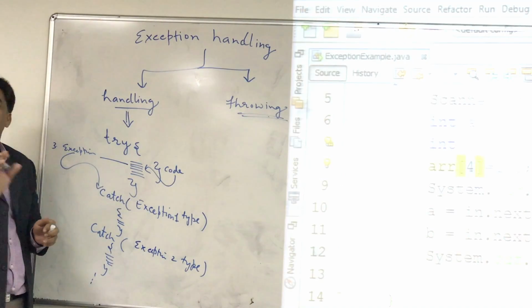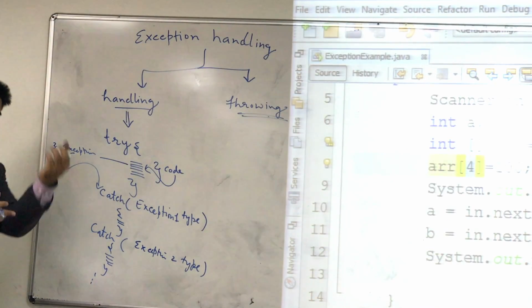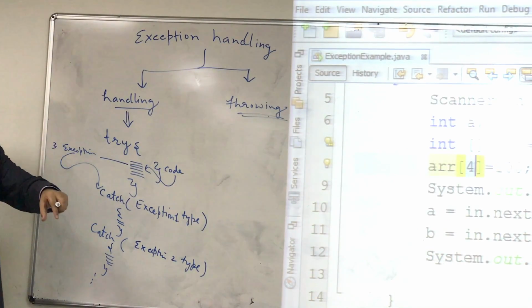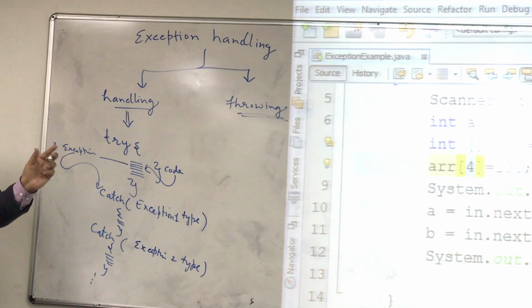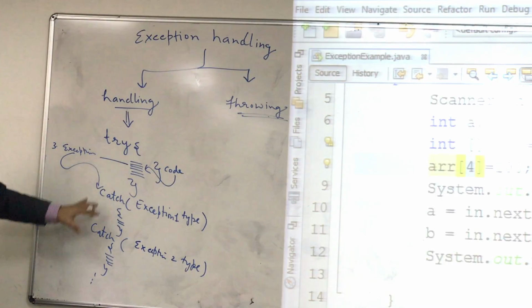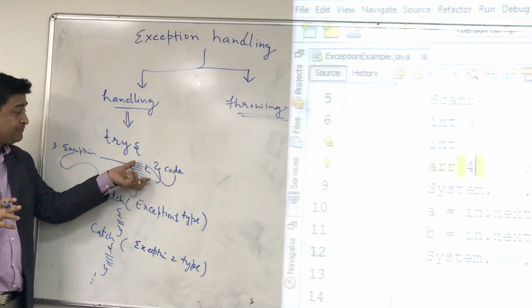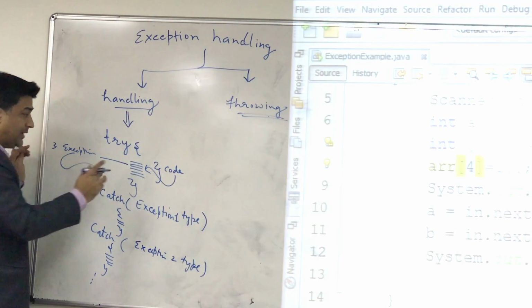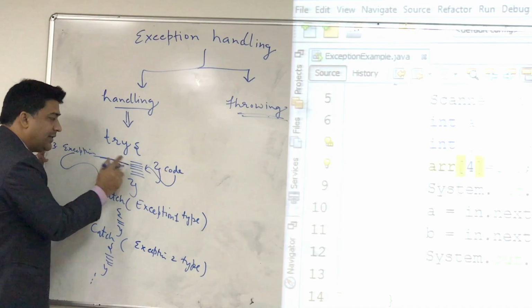It is the same as if and else. In if and else, you check the condition. If the condition matches, it goes to that block and ignores the other one. If it does not match that condition, then it goes to the else if. So it is a very similar idea here. You say try all this. If the exception occurs, what will happen? Your code will terminate from the line where the exception occurred.